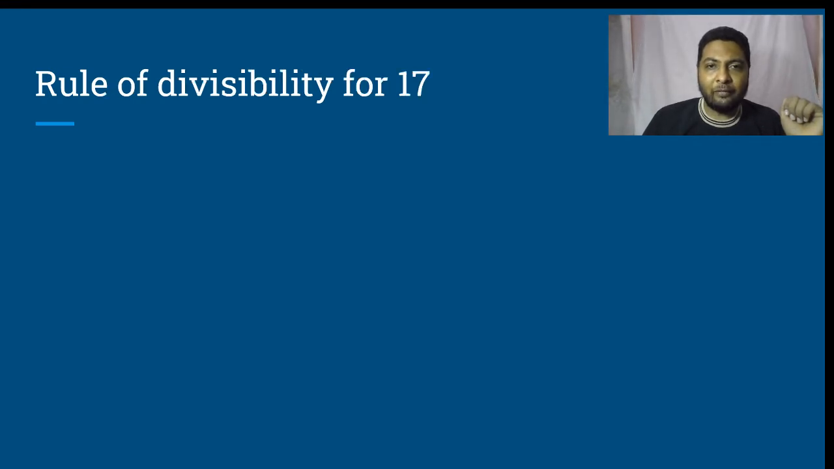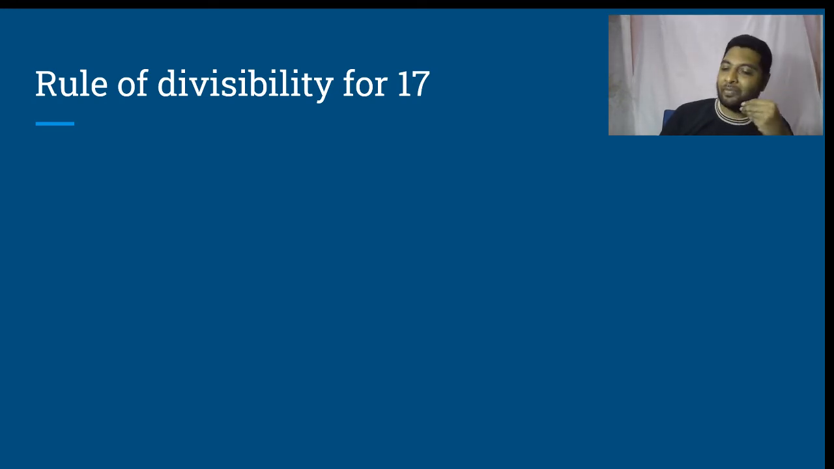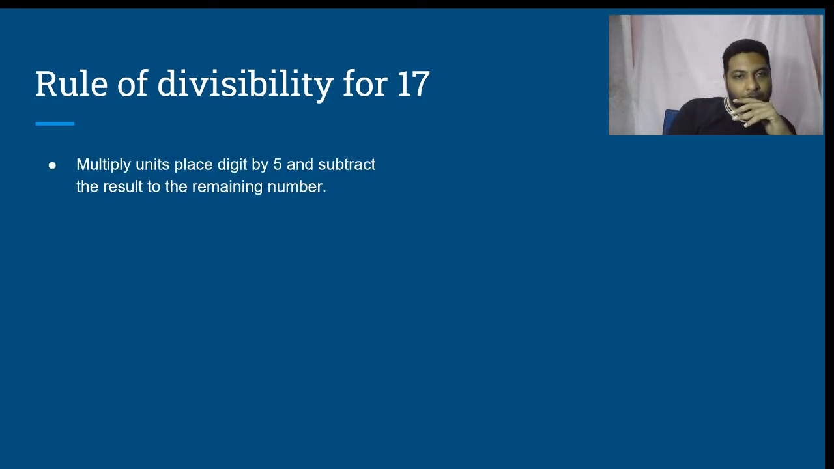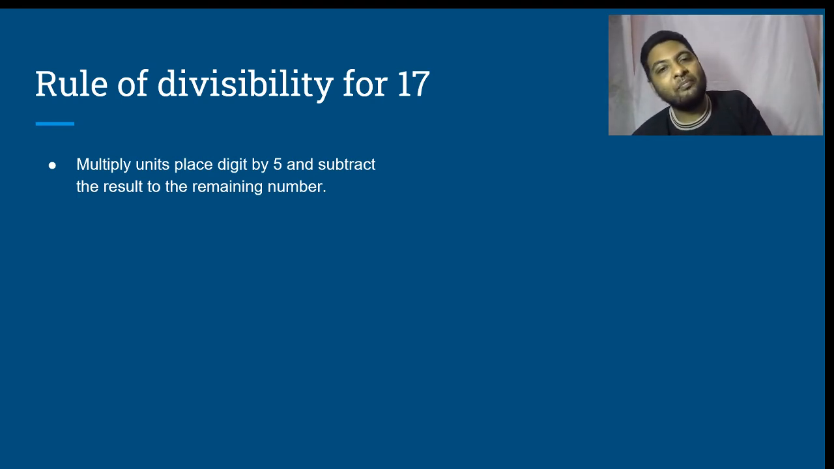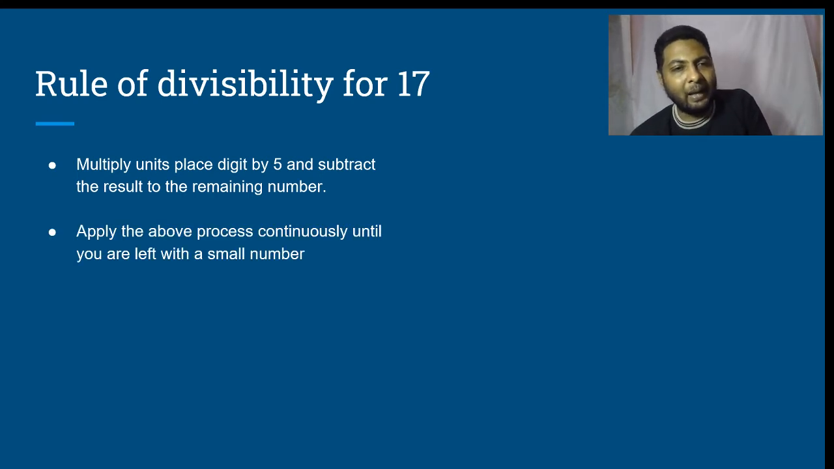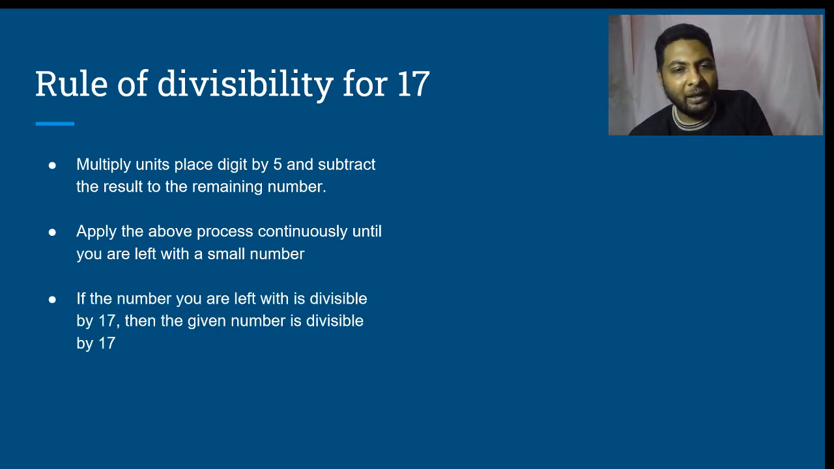What is the rule of divisibility for 17 then? Multiply the units place digit by 5 and subtract the result from the remaining number. Apply the above process continuously until you are left with a small number. If the number you are left with is divisible by 17, then the given number is divisible by 17. Let us take an example and see. 516817.